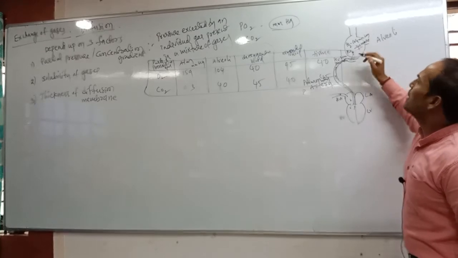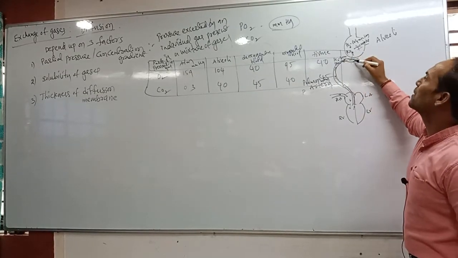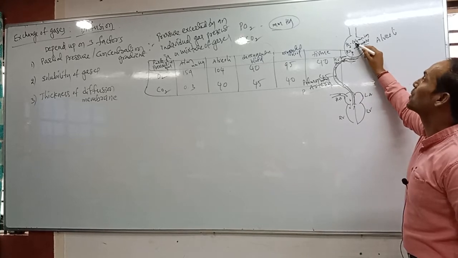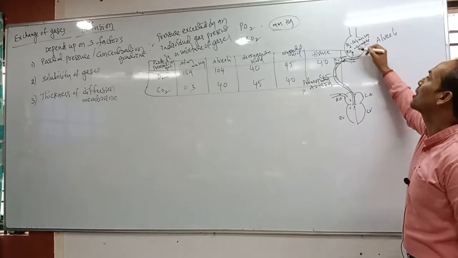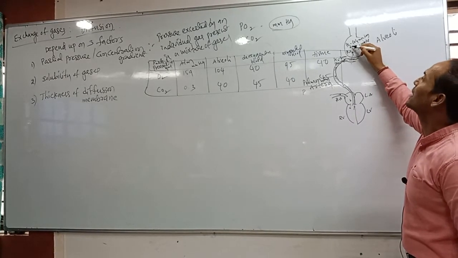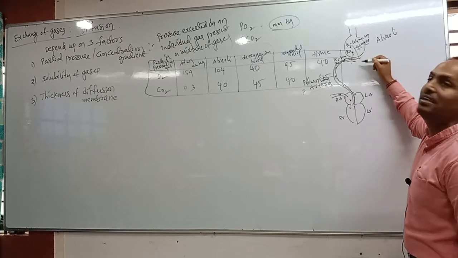Are you observing? Here the partial pressure of oxygen is less, but the partial pressure of oxygen is more here. 104 mmHg is there, but here how much? 40 mmHg only is there. So here oxygen concentration is more. That's why oxygen automatically enters the blood.